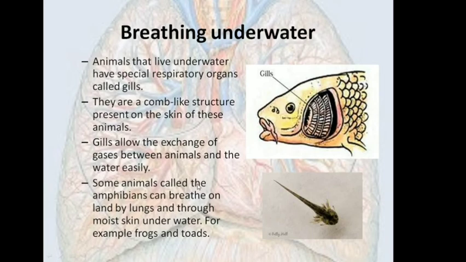Now some animals are called amphibians. As you can see here, this is a tadpole. It is the smaller version of the frog. So the frog, when it is small, is called a tadpole. Now as you know, the frog has lungs and skin for breathing, but when it is a tadpole, it has gills for breathing. Similar to fishes, they also breathe through their gills.